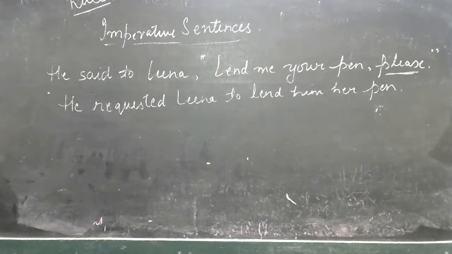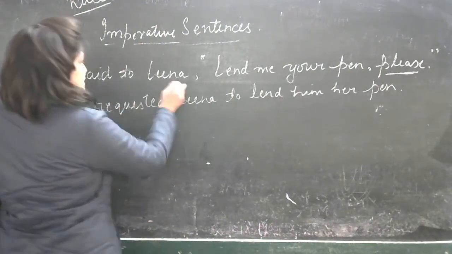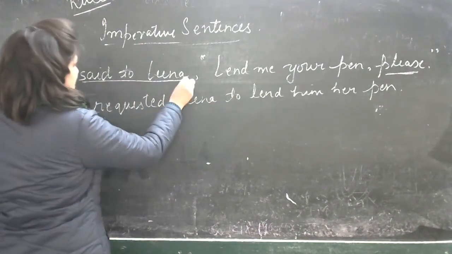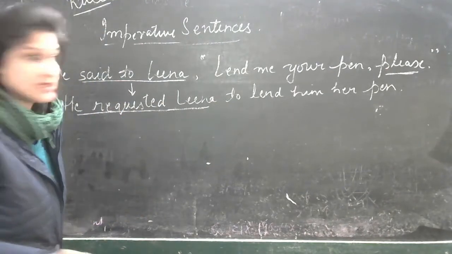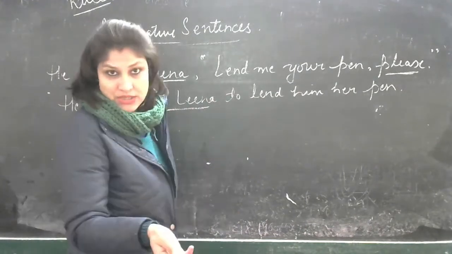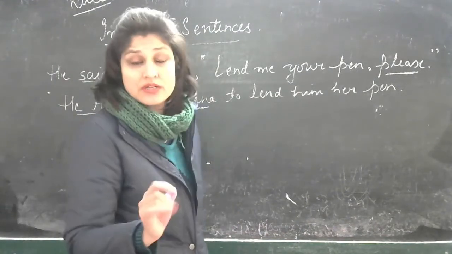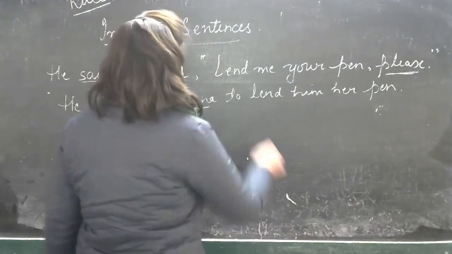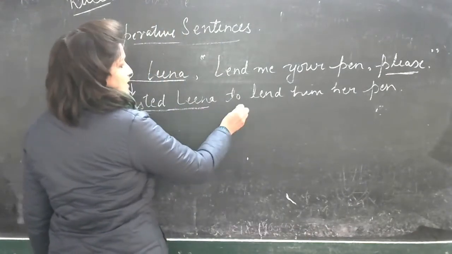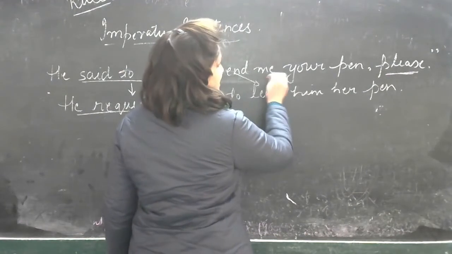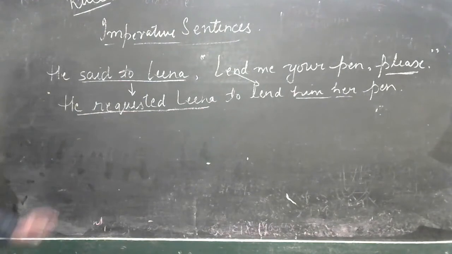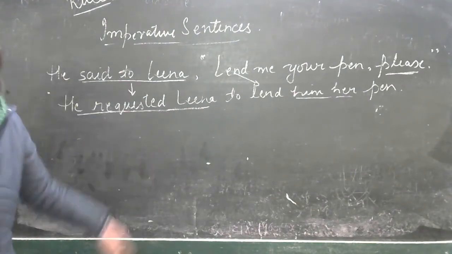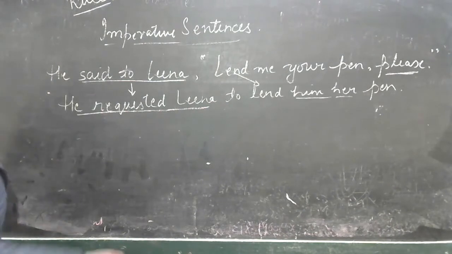Can you see the sentence? So he said to Lena, instead of writing he said to Lena, I've changed to he requested Lena. Why? Because it's a request. Forget about that here in the imperative sentences. It is not important that you have to put a that here. So lend, he requested Lena to lend. Me will change to him, her, pen. Just check the sentence. I hope it is clear. Let's move to the next one.